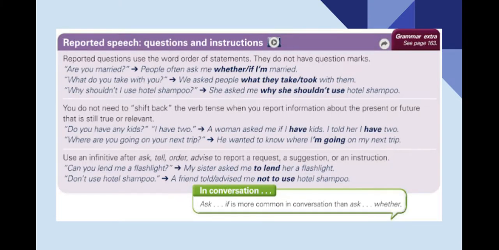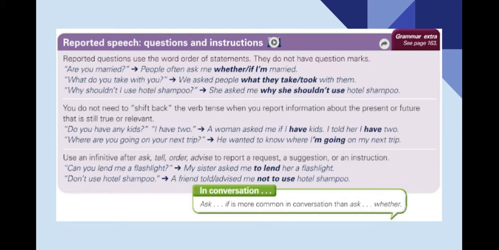So, when we report questions, we are going to use the word order of statements or sentences. And we do not use question marks. Look at the first question. Are you married? In this case, we know that it is a yes no question. So, we're going to report it with the words whether or if. We can say, in this case, people often ask me whether or if I am married.